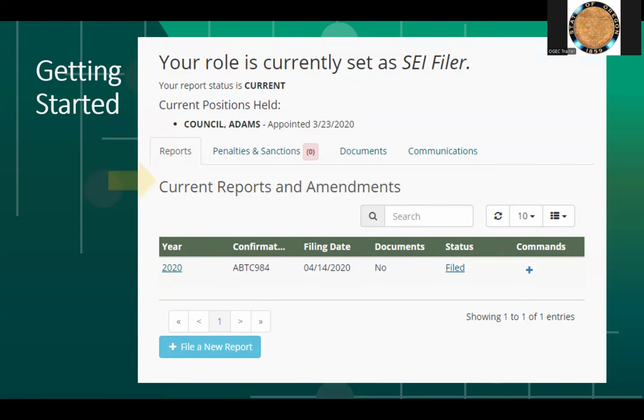You will file your SEI from the Reports tab on your account in the electronic filing system. Click on the blue button at the bottom of the page called File a New Report. If you're a first-time filer, you'll need to enter all the information requested. If you filed an SEI last year, that information will show on this year's SEI. You will only need to update it with any changes. Just like our taxes, the 2025 SEI will be based on information in 2024. Now let's go through the process of completing the SEI.